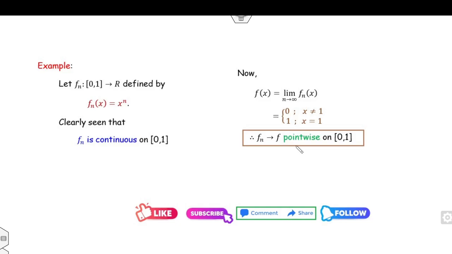Fine. Fn converges to f pointwise, but Fn is continuous, as given to you, and this f is a discontinuous function. So what does it imply? What does it mean? That means Fn does not converge to f uniformly.